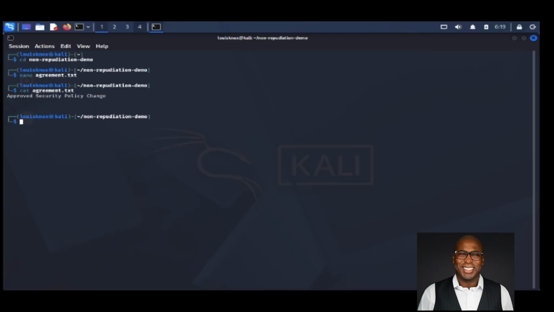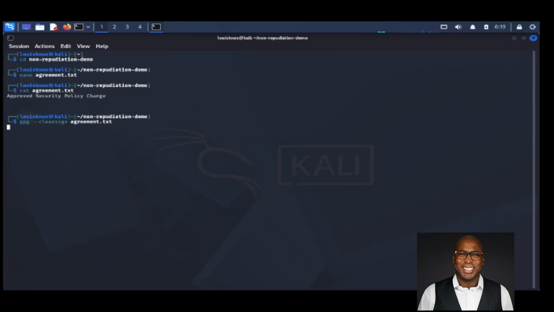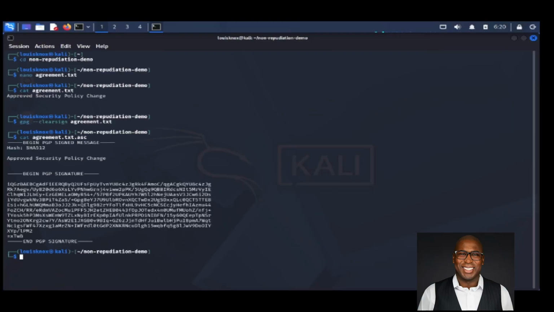Now I'm using GPG to digitally sign my file. This creates a cryptographic signature tied to my private key, helping verify legitimacy and integrity. Now let's view the message again. We will now be able to see the signed version of the message along with an embedded digital signature block. This signature is what allows systems to verify whether the file has been altered after signing.